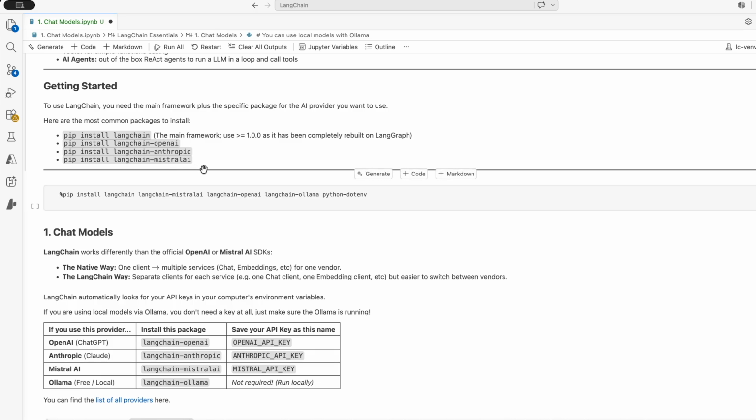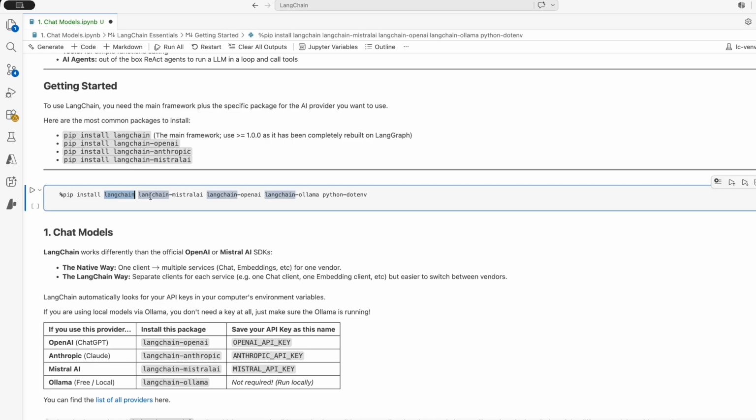So they really support all the main vendors, and you will need to install it to be able to communicate with the different models. So here, in that case, I've already installed in my virtual environment the main one, LangChain, then I chose langchain-mistralai, langchain-openai, and I've also installed langchain-ollama for a local model. And as usual, I also installed python-dotenv to manage my environment variables.